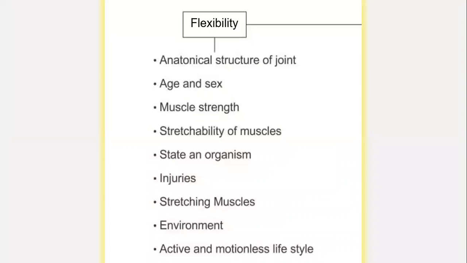So first, we will talk about flexibility. In this, we will talk about the anatomical structure of the joint, age and sex, muscle strength, stretchability of the muscles, state of the organism, injuries, stretching of muscles, environment, and active or motionless lifestyle.